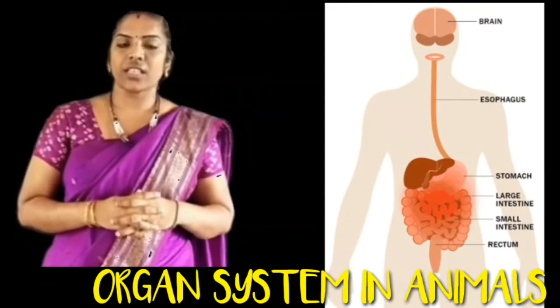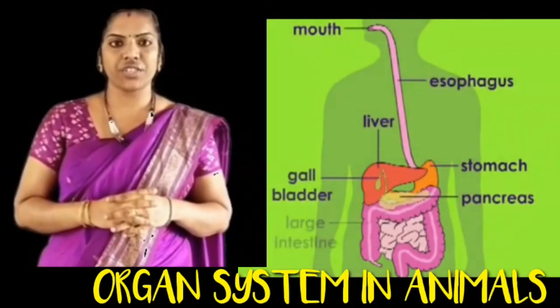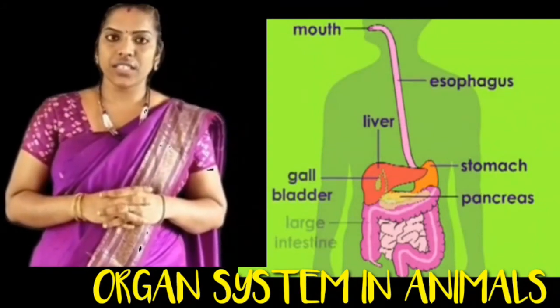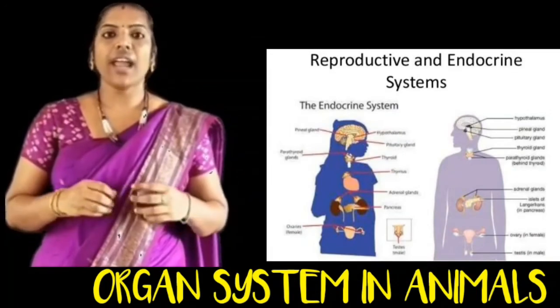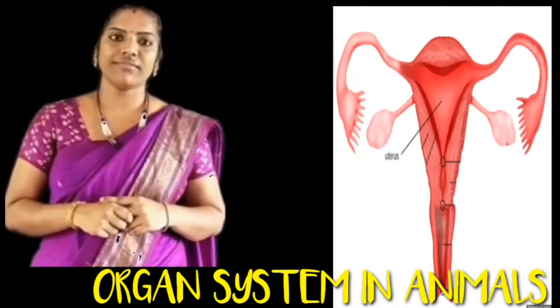Living organisms evolved from the simplest to the complex forms of organization. In this chapter, we are going to discuss the digestive system, endocrine system and human reproductive system. So let's move on to this video session.